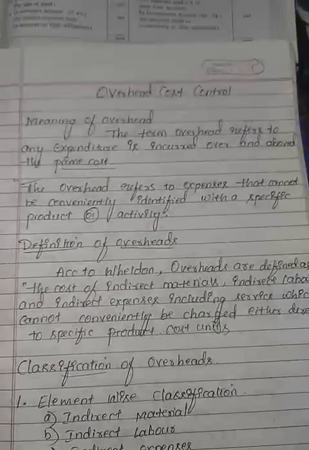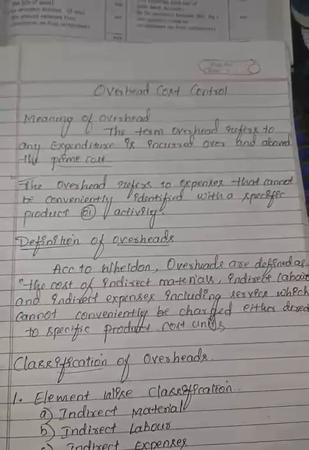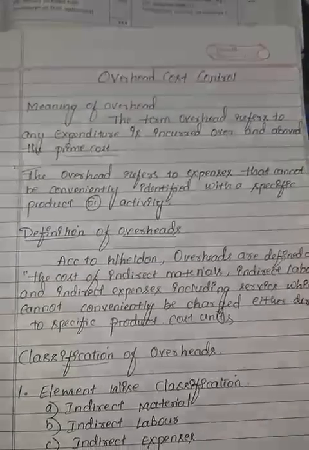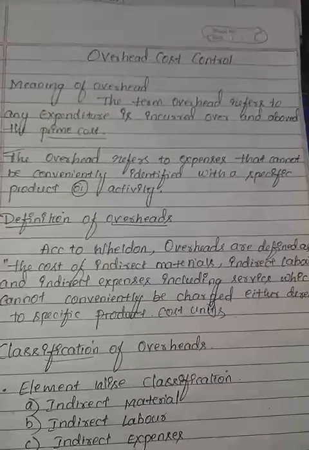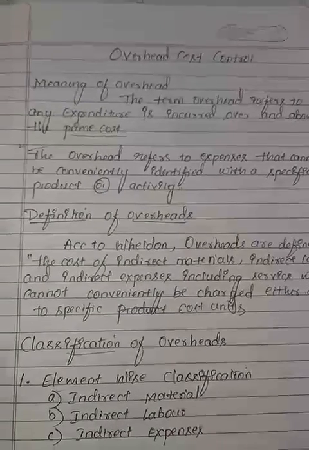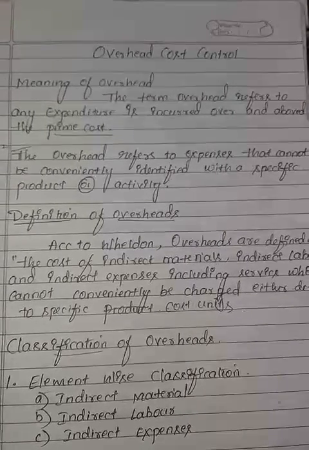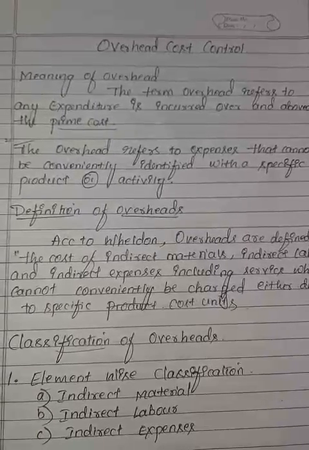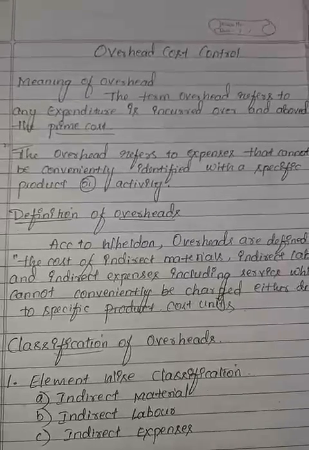As we know, there are three elements of cost. One is material, second one labor, third one expenses. In case of material, it is divided into direct material and indirect material. In case of labor, direct labor and indirect labor. In case of expenses, direct expenses and indirect expenses. All the direct cost items, that is direct material, direct labor, direct expenses, constitute prime cost. All the indirect items, that is indirect material, indirect labor and indirect expenses, constitute overheads.